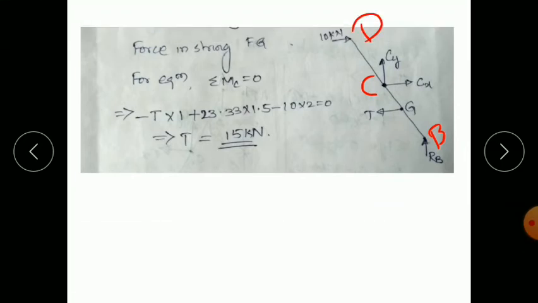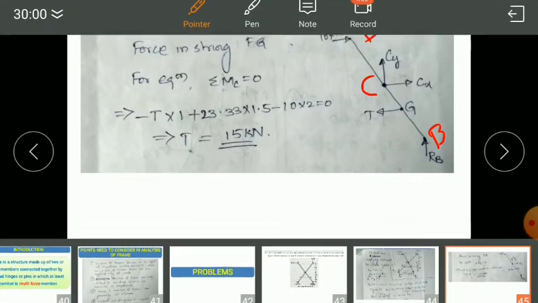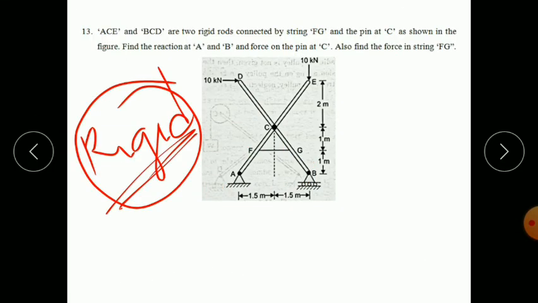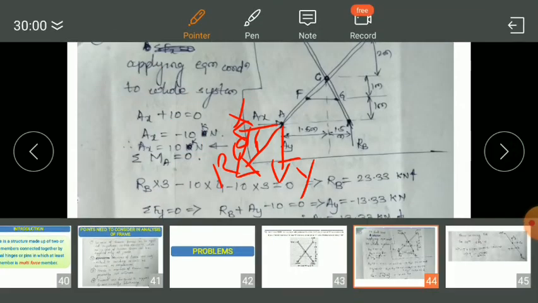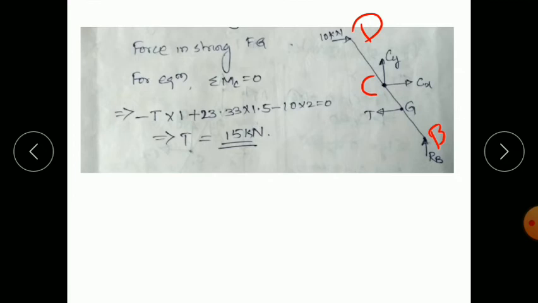So, force in string FG, how can you calculate the force in FG? Just take the moment at point C equal to 0. So refer to the figure for the perpendicular distances. This is the force T. We are taking moment at point C. What are the perpendicular distances? For T it is 1, for the 10 kilonewton force the perpendicular distance is 2, and for this reaction the perpendicular distance is 1.5. I have not shown the perpendicular distances in the figure.